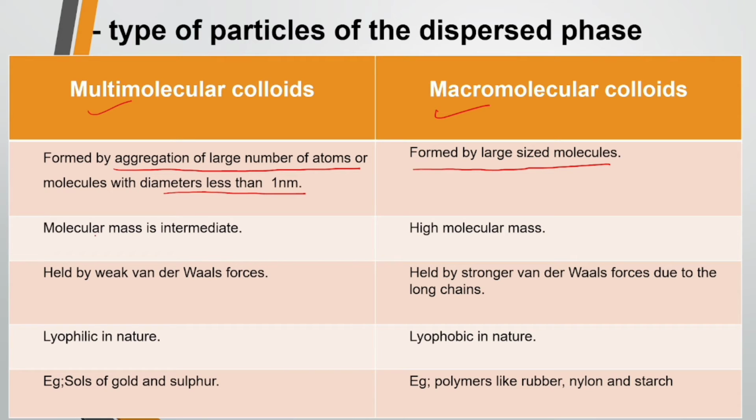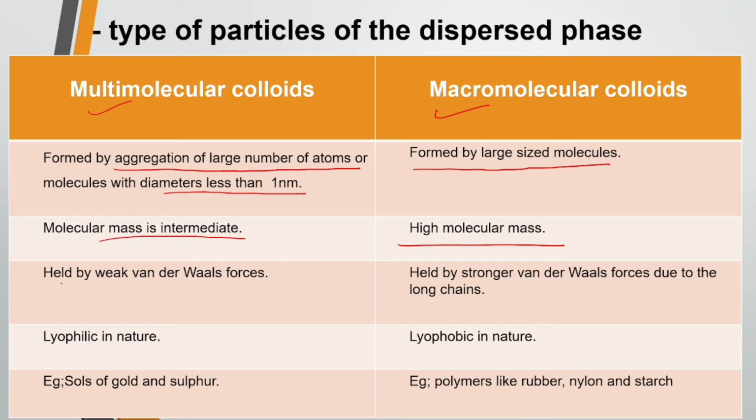The molecular mass of the multimolecular colloids is intermediate, while the molecular mass of the macromolecular colloids is high.